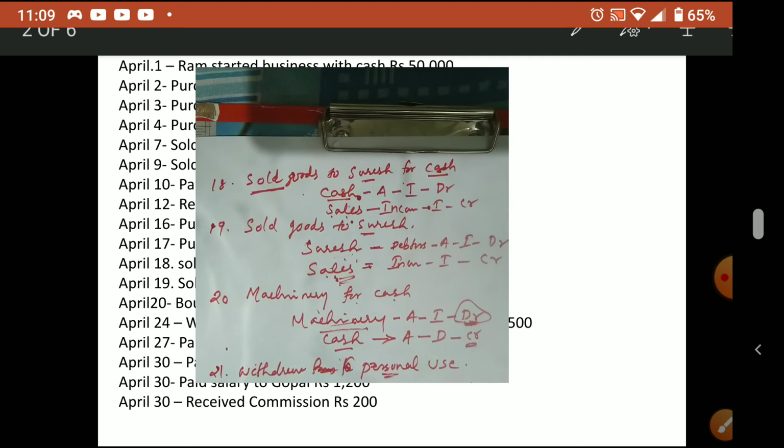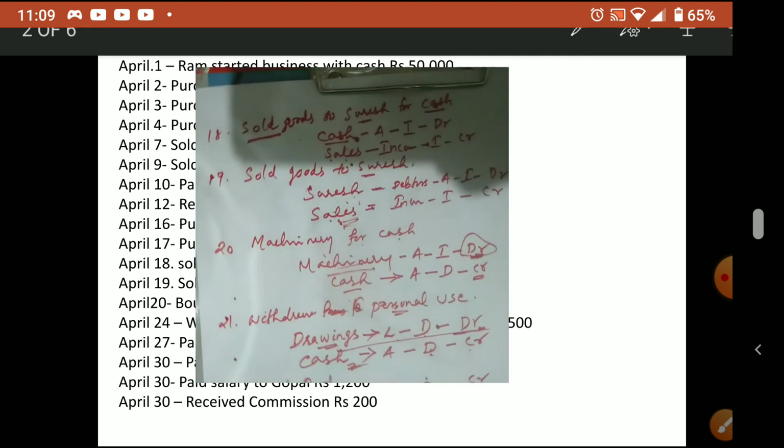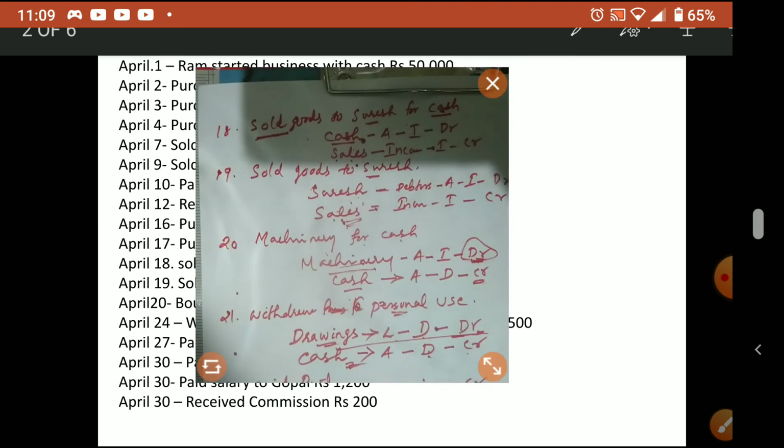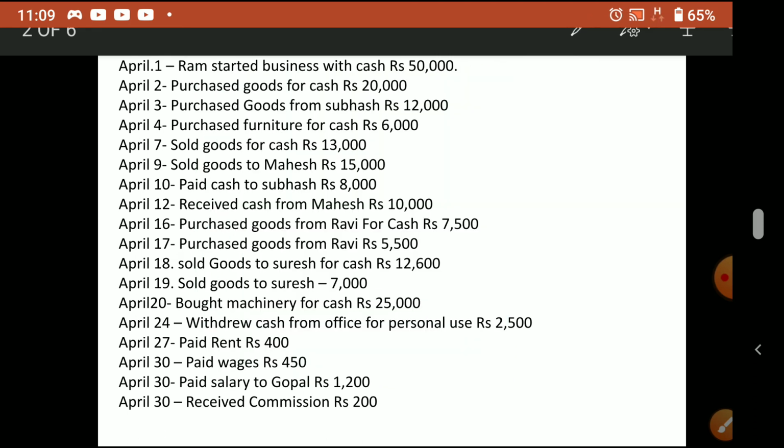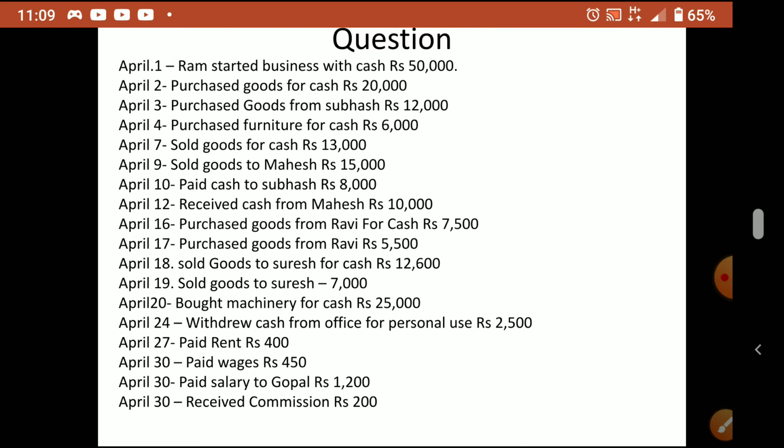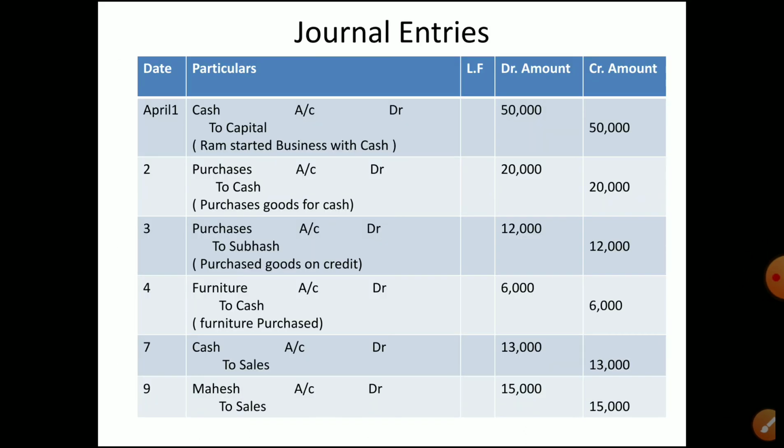So now I present the answer before you. So we can check that answer also. Okay. So this is the journal format actually. So you can check it this way.